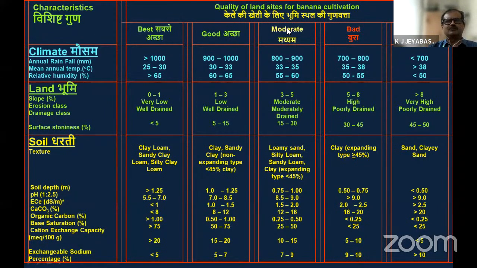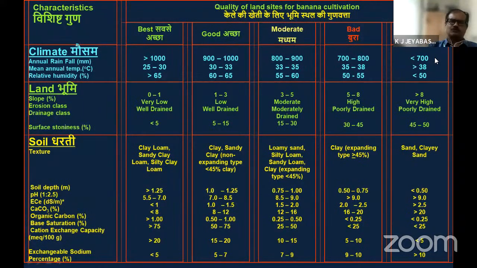In this middle column, we have categorized the soil into best, good, moderate, bad, and worst. Based on 3 categories, climatic condition, land as a whole, and soil type, we have made many gradations. For example, for climatic condition, rainfall should be at least 800 to 900 mm, without which we cannot do banana cultivation. If it is less than 700 or less than 500, we cannot do banana cultivation.